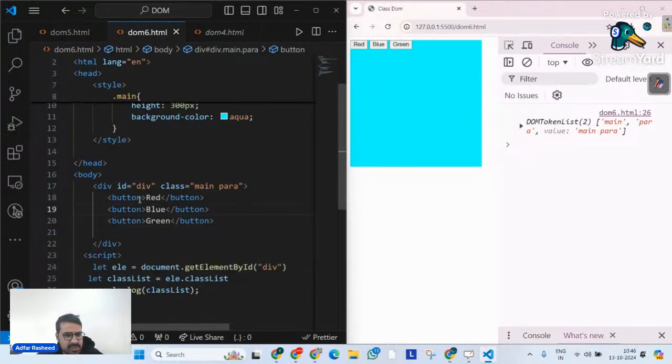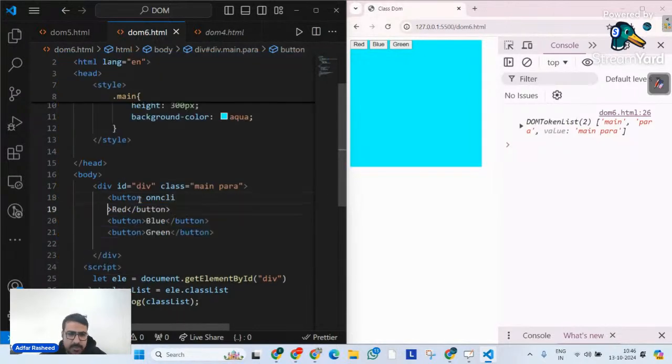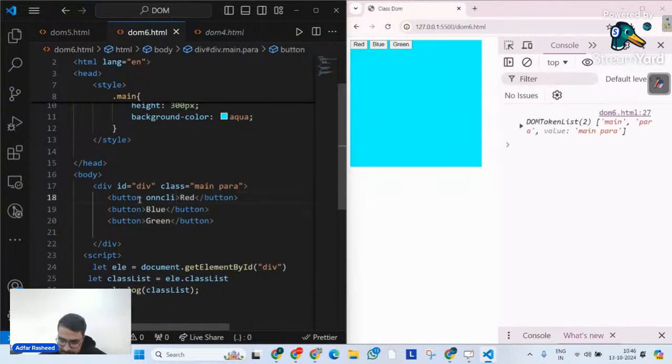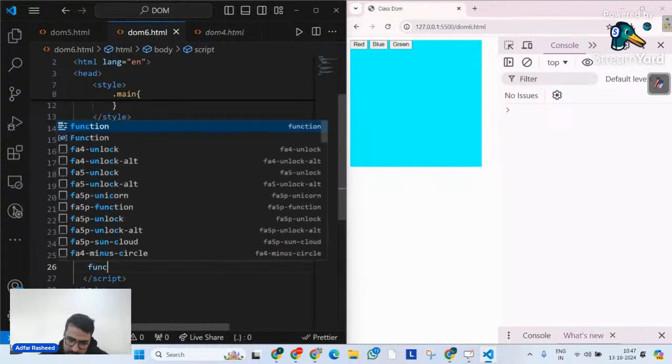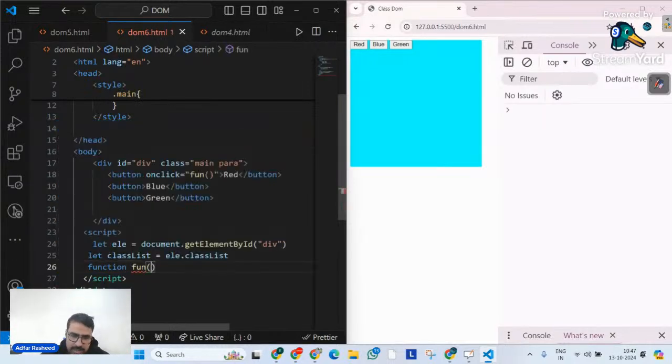I have a way I can simply tell it, hey, on click, please call a function. And that function actually is on click. Please call a function. That name of the function is fun. I can simply go here. Instead of class list, I can even do this without class list. I don't need class list property to implement such requirement in the output. I don't need that. So I will simply go define my function like this, fun.